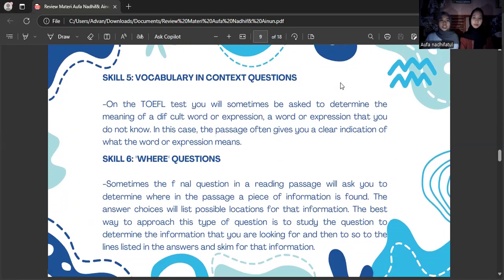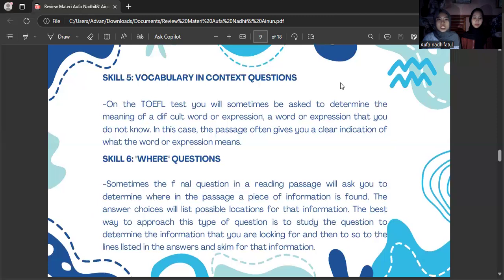Skill 5, vocabulary in context questions. On the reading test, you will sometimes be asked to determine the meaning of a difficult word or expression, a word or expression that you do not know. In this case, the passage often gives you a clear indication of what the word or expression means.